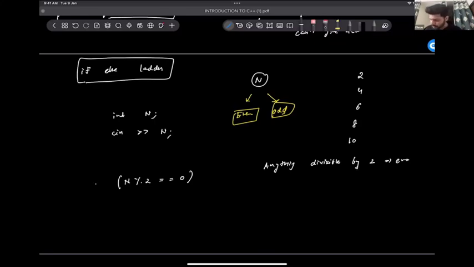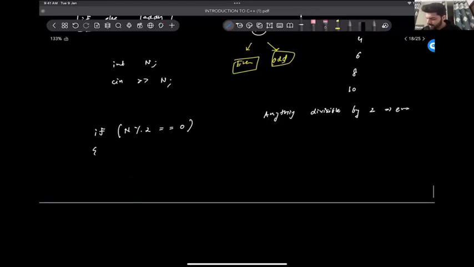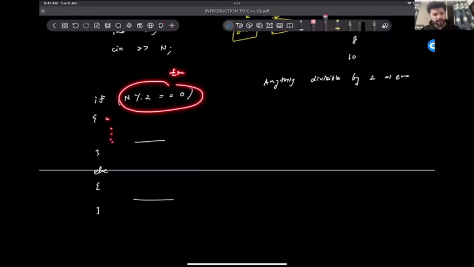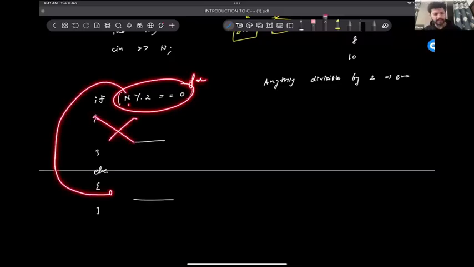So we can put this in an if statement. We'll say if n mod 2 is 0, then run this piece of code. Otherwise, run this piece of code. So out of these two blocks, only one will execute based on this condition. If this condition is true, guys, this code will get executed. If this condition is false, then this block will be skipped and we will move to the else part.